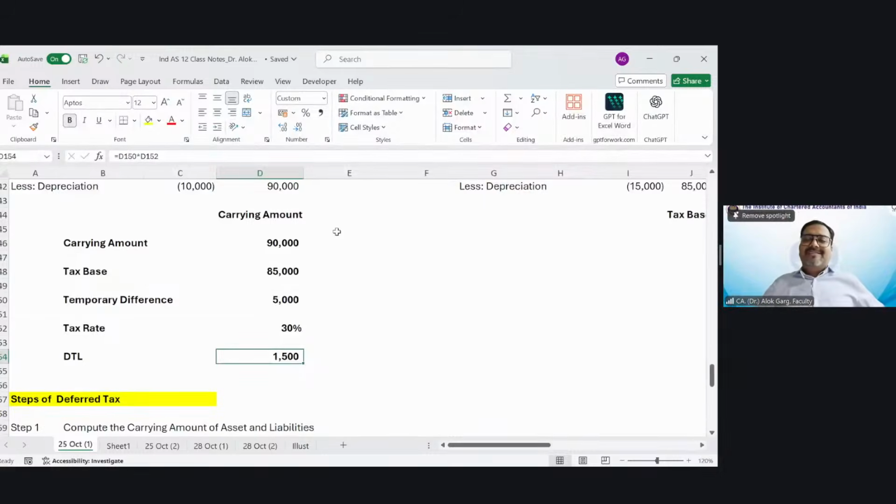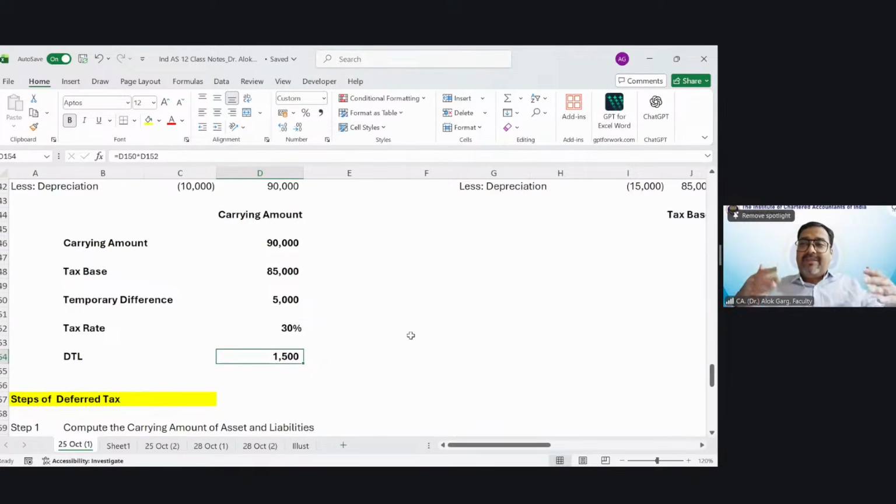Now friends, how will you identify, whether this will be a deferred tax asset or deferred tax liability, how will you quickly identify that?